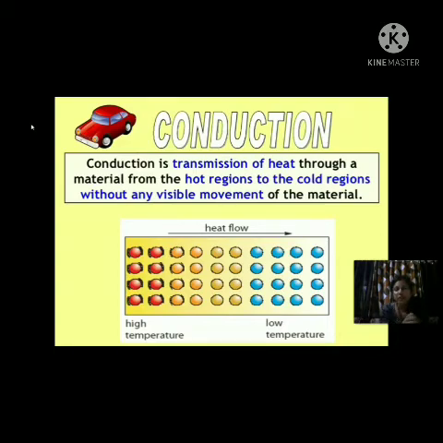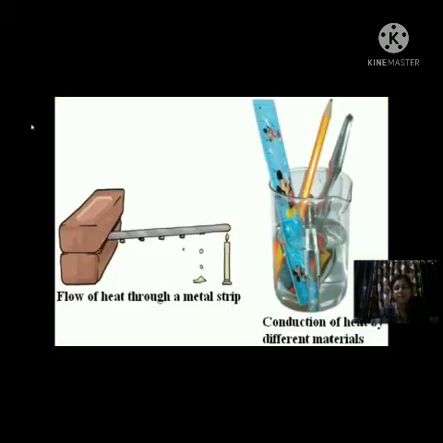Now you can see some examples of conduction in our day-to-day life. For example, when we heat a metal from one end, the other end of the metal automatically gets heated after some time.